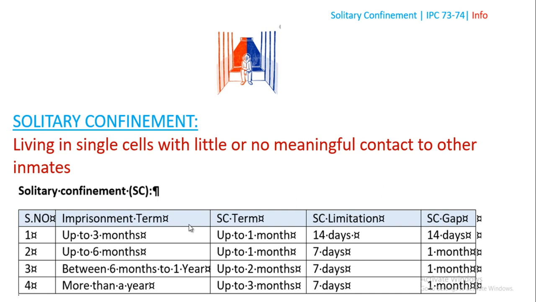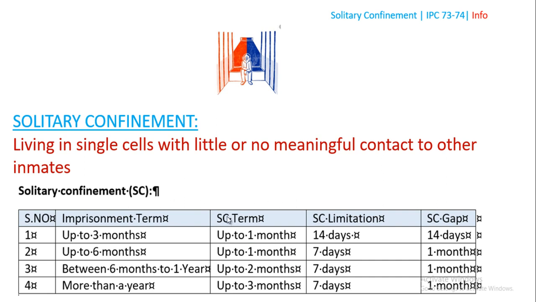If a person is convicted in a theft case and sentenced to 3 months, and during the theft he also brutally hit someone, that is a graded crime, and he is a habitual repeat offender. So the judge thought he should go to solitary confinement and gave him 1 month. He can't give 2 months out of 3, because that is the limitation the IPC sets.